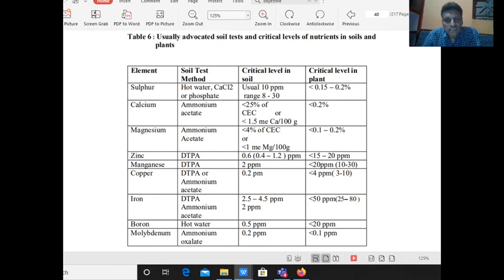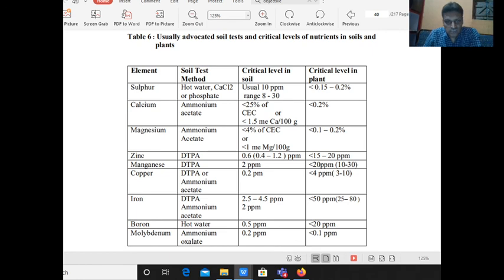In soil, sulfur should be 10 ppm. Calcium should be 25% of cation exchange capacity. Magnesium should be 4% of cation exchange capacity. Zinc should be 0.6 ppm.